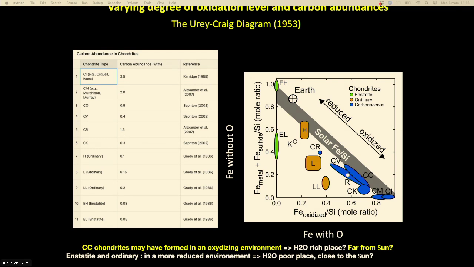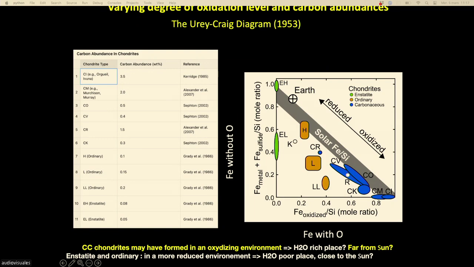What is interesting is that in this diagram, the three families separate very well. So, how does it work? I will do it with the mouse here. You see that in green, the enstatite chondrite, the iron has seen no oxygen. All iron is completely reduced. It's called iron metal. The ordinary chondrites, in yellow and orange, have an average oxidation level. And what is very interesting is that all the carbonaceous chondrites are super oxidized. You see there is a lot of oxygen, and in addition a lot of altered minerals.